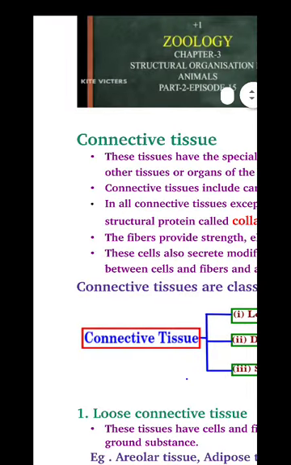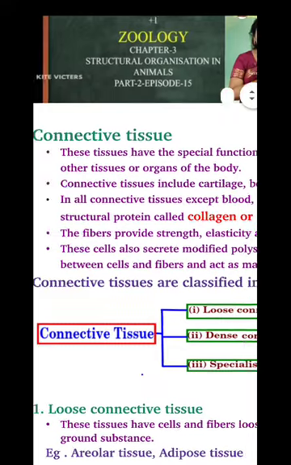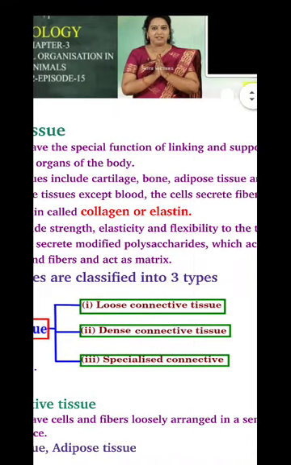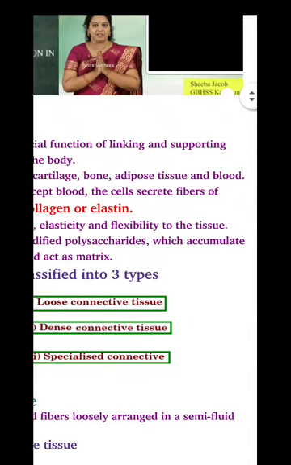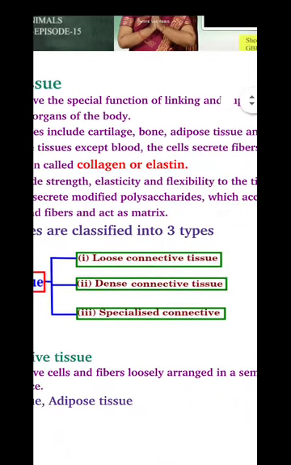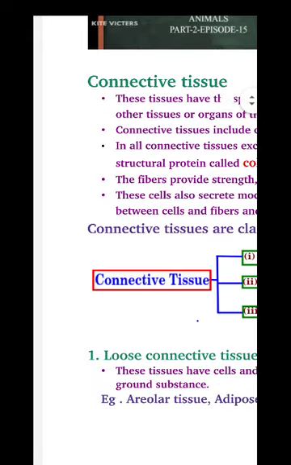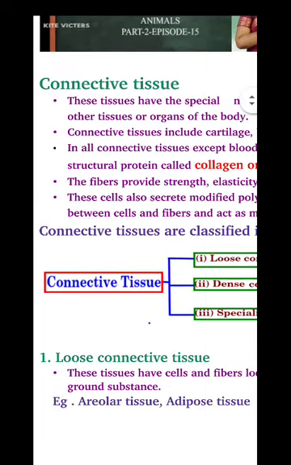Okay, now these cells, meaning connective tissue cells, also secrete modified polysaccharides. Polysaccharides means carbohydrates, which accumulate between cells and fibers and act as matrix. Okay, connective tissue also secretes some polysaccharides or carbohydrates which accumulate between cells and fibers and act as matrix.